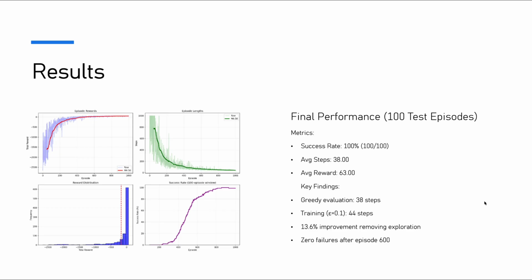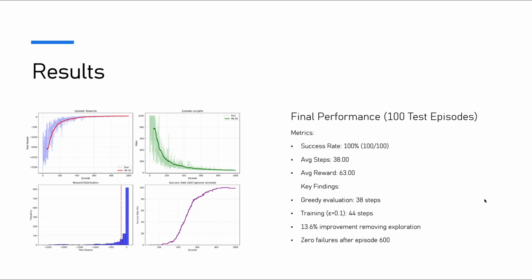The final results validate our Q-learning implementation. After 1000 training episodes, the agent achieves a 100% success rate with an average of 38 steps to reach the goal. This represents highly efficient navigation given the maze complexity and 10% wall density.